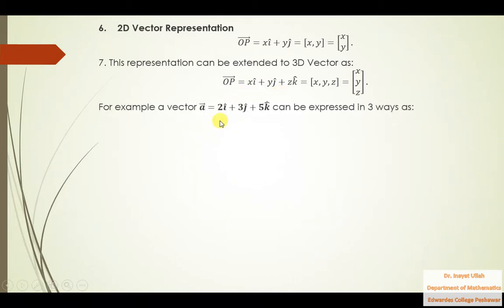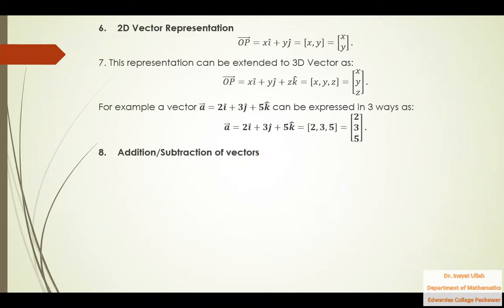For example, if you are given a vector A like 2i plus 3j plus 5k, this vector can be written in three ways. That is the first style which is given to you. That is the second style. Just write the components 2, 3 and 5 without i, j, k along with commas: 2, 3, 5. And in column vector notation, this vector can be written as 2, 3, 5 in this fashion. So that is how we write a vector in three styles.